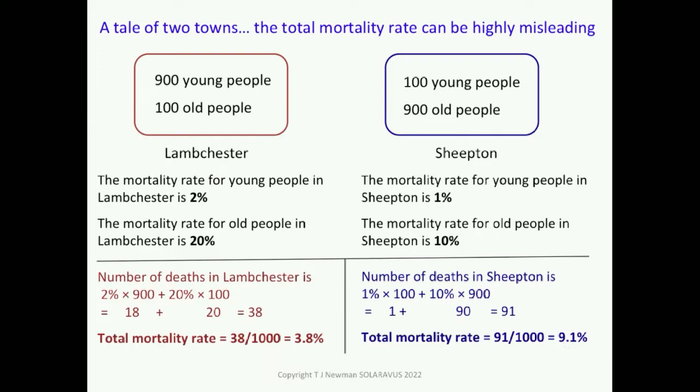So if you only knew the total mortality rates for Lambchester and Sheepton, you would avoid Sheepton like the plague and want to live in Lambchester, because it appears that the mortality there is a third of Sheepton's. However, that is really just an illusion that comes from the fact that the total mortality rate is almost meaningless. In each of the two age groups, the mortality rate in Lambchester is double that of Sheepton, and you definitely want to live in Sheepton in terms of mortality.